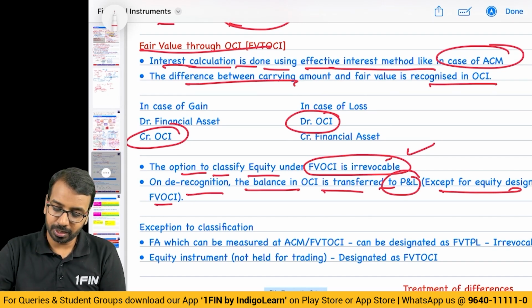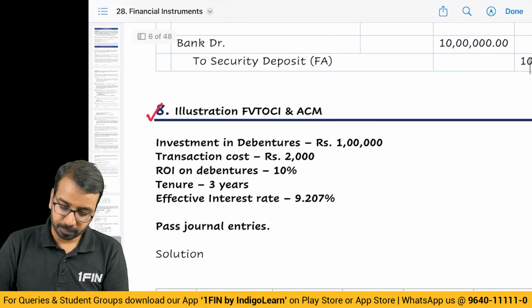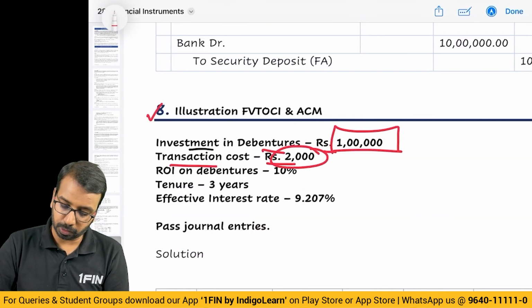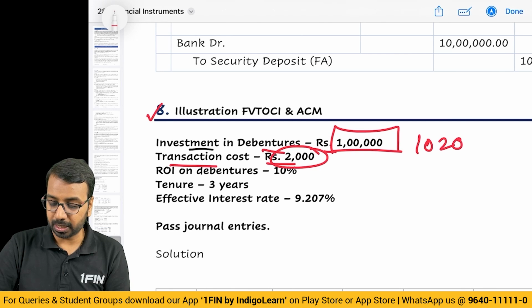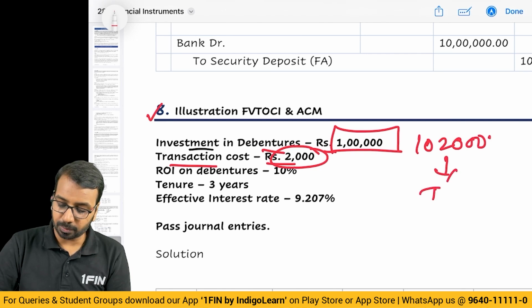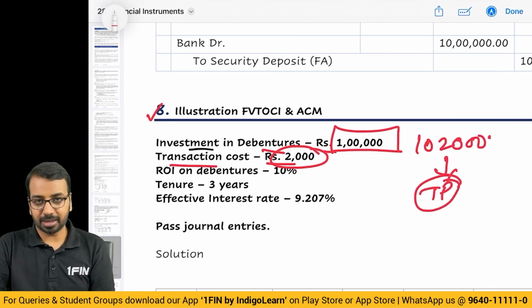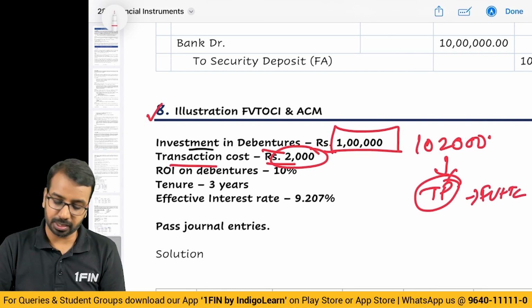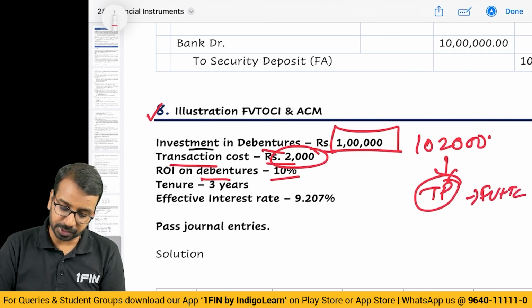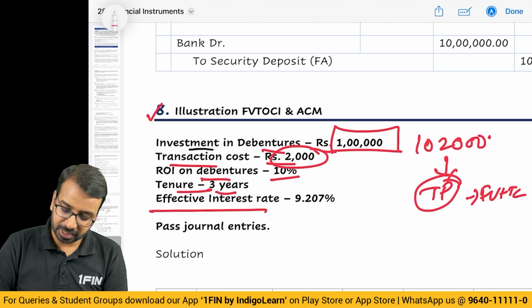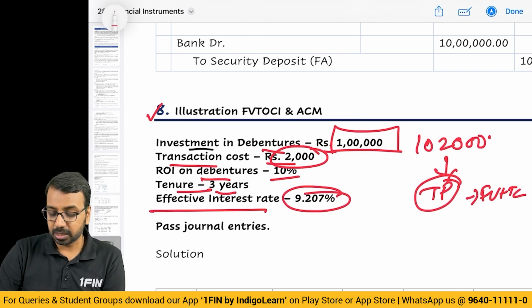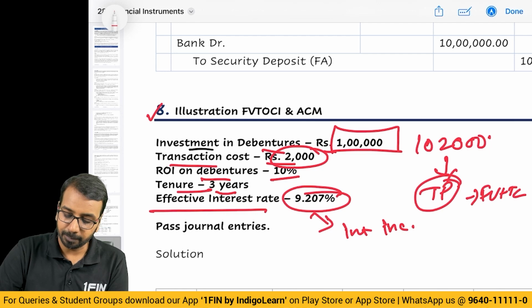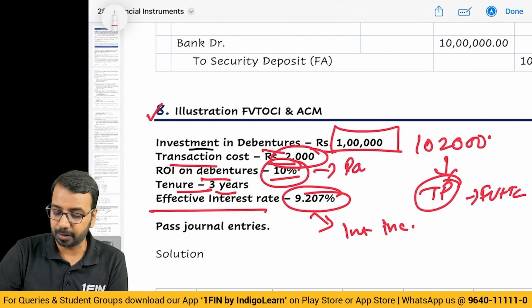Alright. So let us look at one example. You have investment in debentures of 1 lakh. Transaction cost 2,000. So how much did you pay? 1,02,000. This is the transaction price. Initially you will recognize it at transaction price, which will be equal to your fair value adjusted for transaction cost. Return on interest is 10%. Tenure is 3 years. Effective interest rate is 9.207%. So this effective interest rate is used to calculate interest income, and the coupon rate is used to calculate payment.